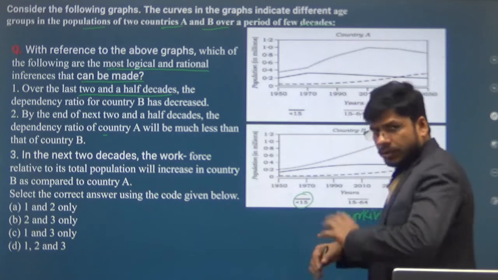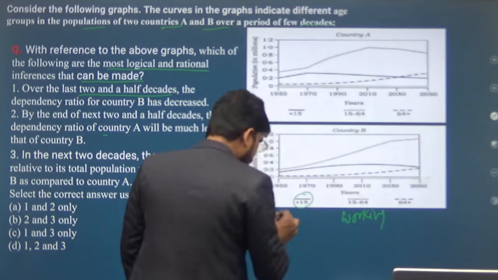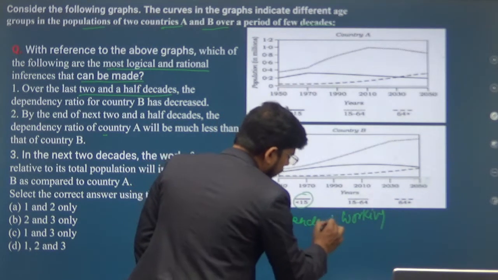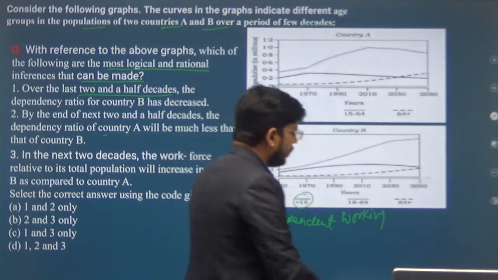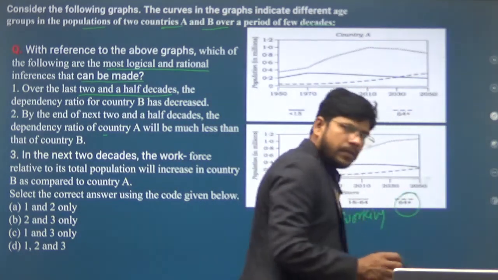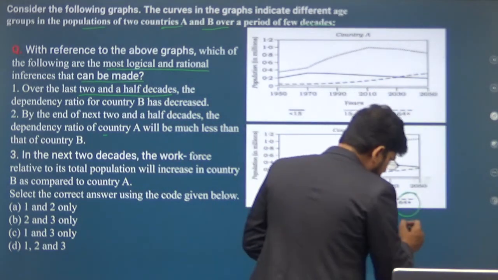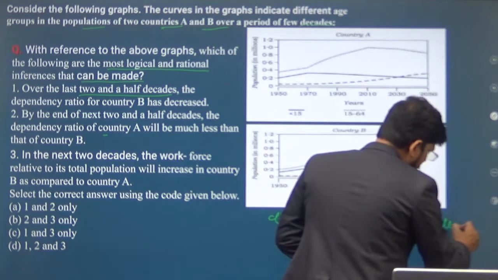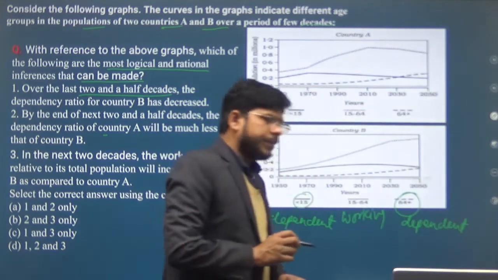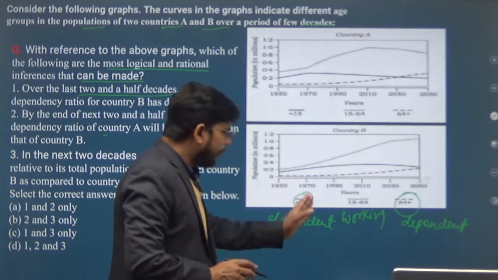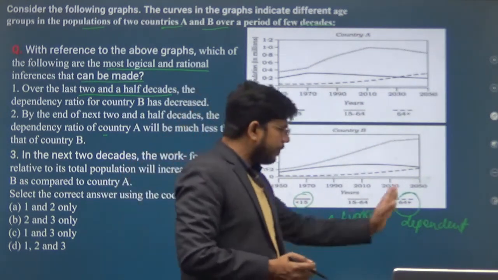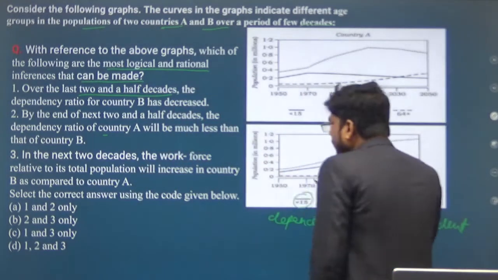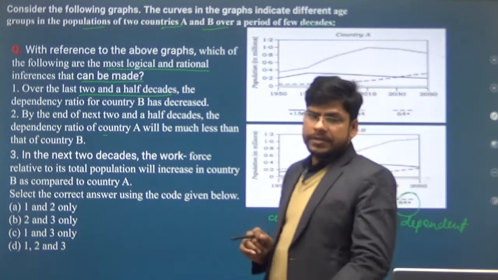And what are the small children? Dependent population. So it will be dependent. This shows the dependent. 60 plus population will also be dependent population. So below 15 are also dependent and above 64 are also dependents. So working on this statement, the first one talks about